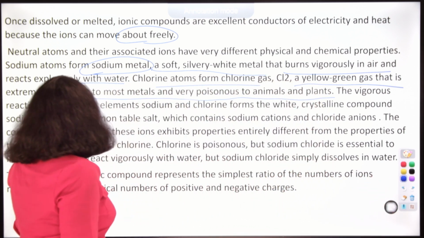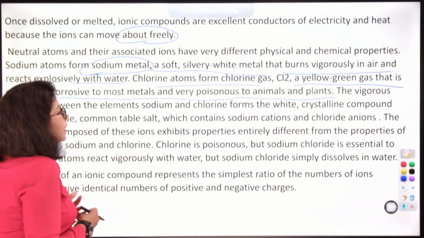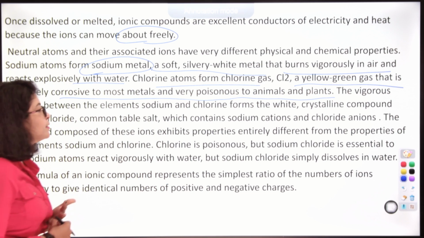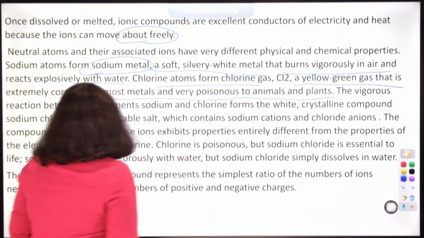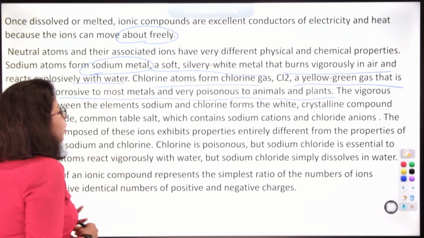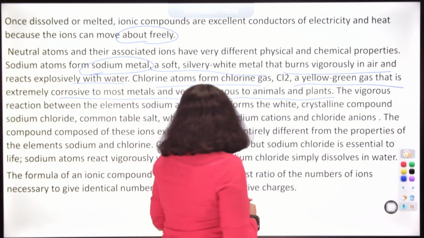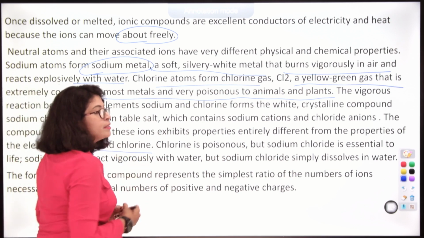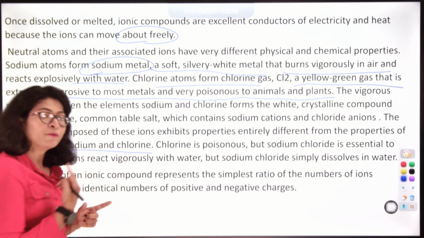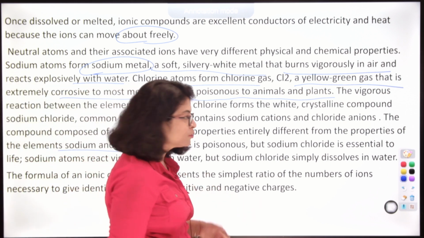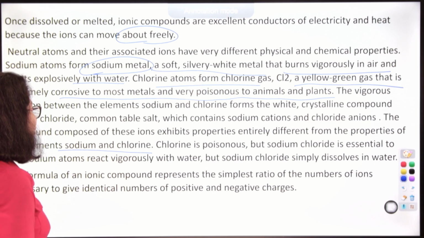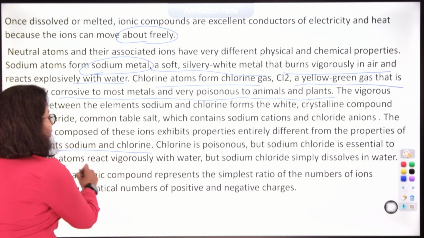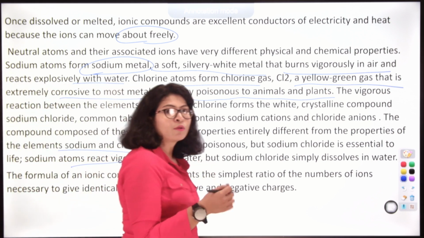Therefore, the reaction between elements sodium and chlorine forms the white crystalline compound sodium chloride, common table salt, which contains sodium ions and chloride ions. The compound composed of these ions exhibits properties entirely different from the properties of the elements sodium and chlorine. This we have discussed. The combining elements have very different properties from the resulting salt. Chlorine is poisonous, but sodium chloride is essential to life. Sodium atoms react vigorously with water, but sodium chloride simply dissolves in water.